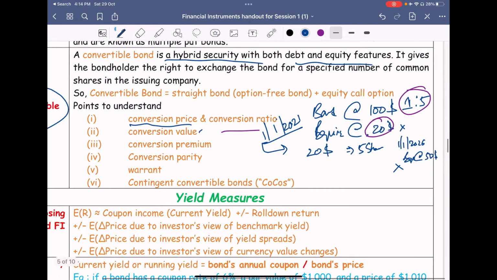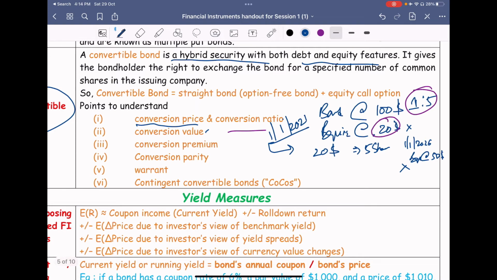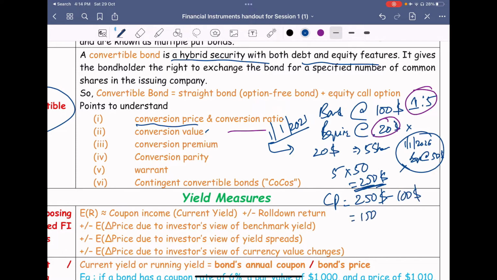Conversion value. In the same example, what is the conversion value? You are getting 5 shares, and the current market rate is $50, so 50 times 5 is around $250. $250 is the conversion value. The value you are getting after the conversion is called your conversion value. Conversion premium is your $250 minus how much you have paid, $100. So $150 is your conversion premium.